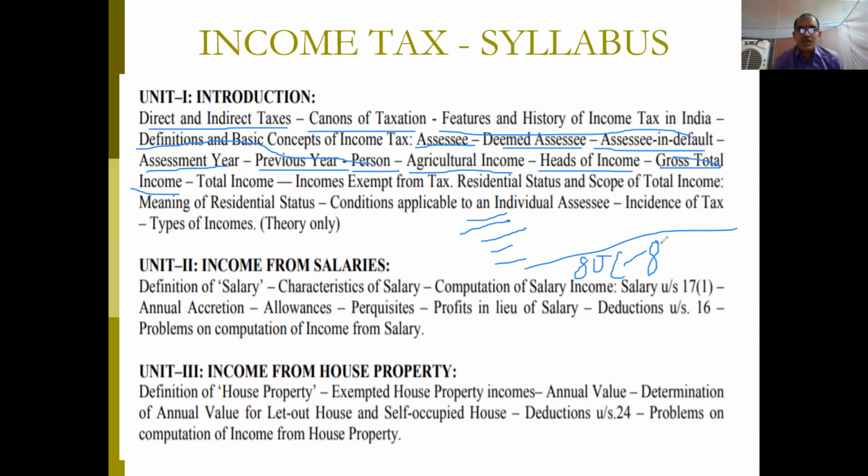From section 80C to 80U, various deductions are provided for assessees by the income tax department. That we have learned in the previous class. So, gross total income, incomes exempt from tax, these 3 we have discussed in the previous class.